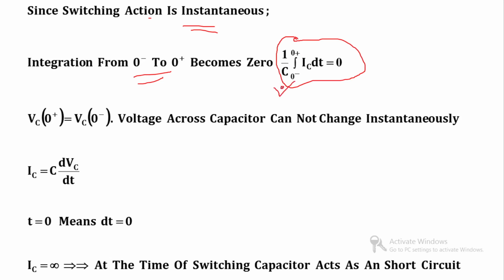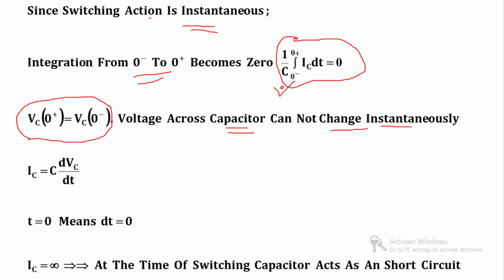So we get Vc 0 plus is equal to Vc 0 minus. So we can say that the voltage across a capacitor cannot change instantaneously.